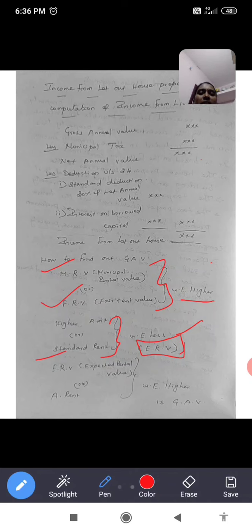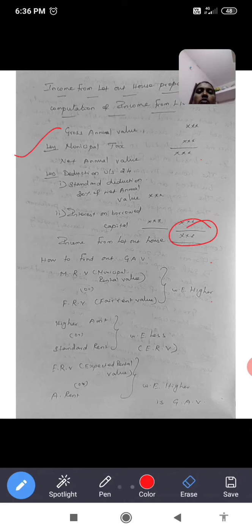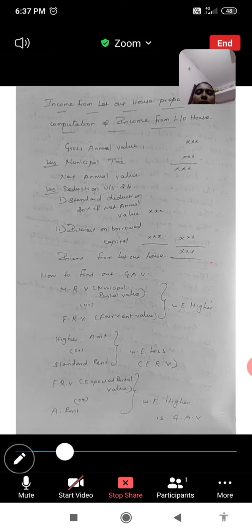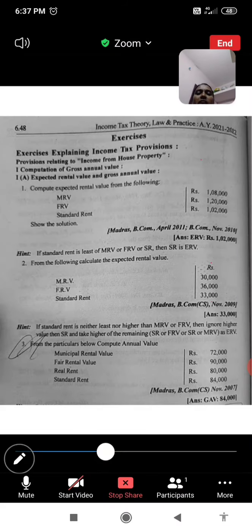The expected rental value should be compared to the actual rent, and we take the higher amount. That higher amount is considered the gross annual value. After that, we apply this format to get the income from let-out house and also from self-occupied house. We also have a small example.